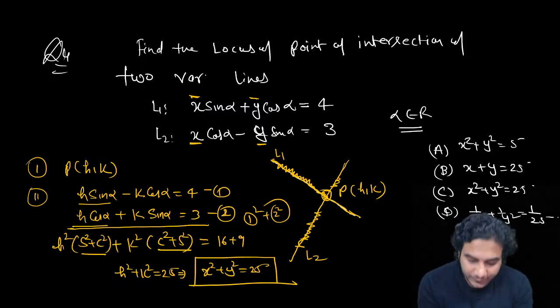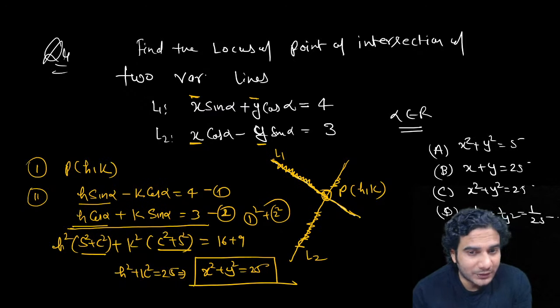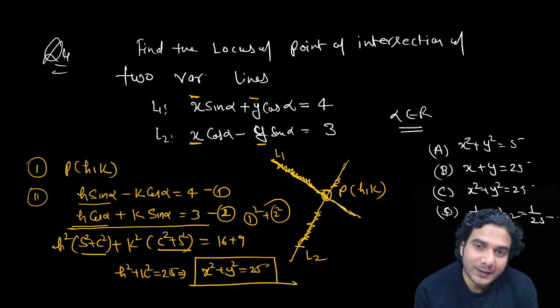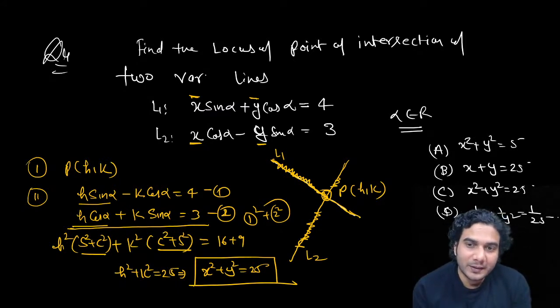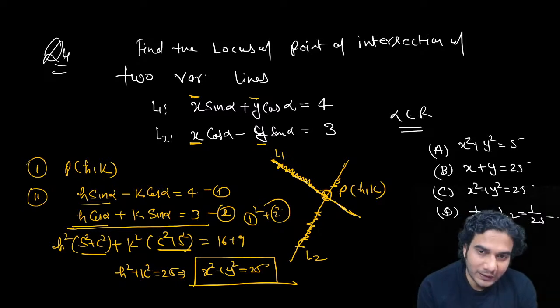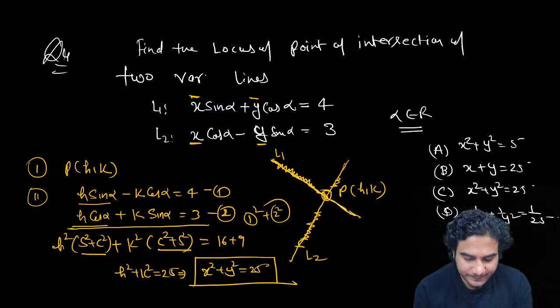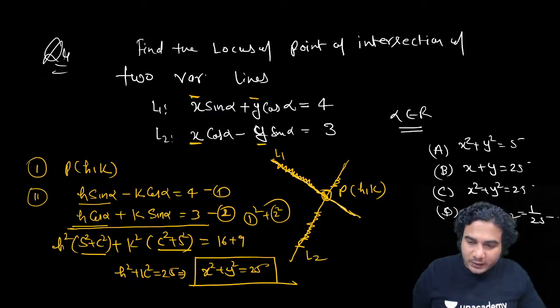And after doing a few sessions on straight lines, we'll plan a practice session of very good questions in a special class. There we'll do practice sessions of straight line questions. In that way, we will be able to finish straight lines within maybe 10 days. Then we'll start circles.